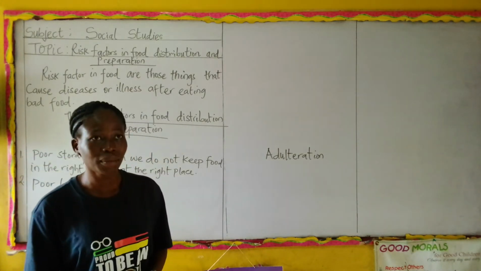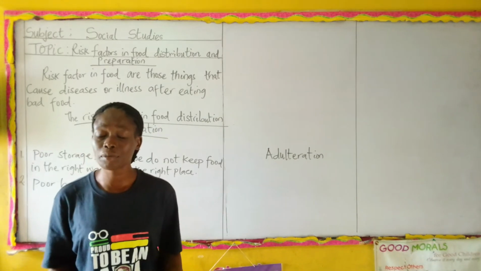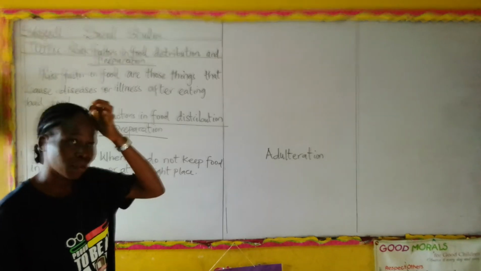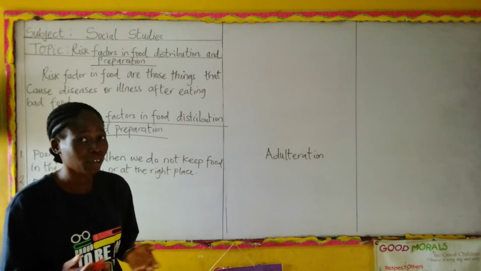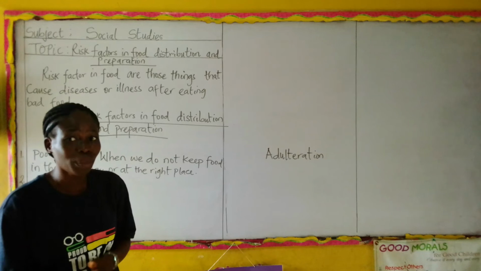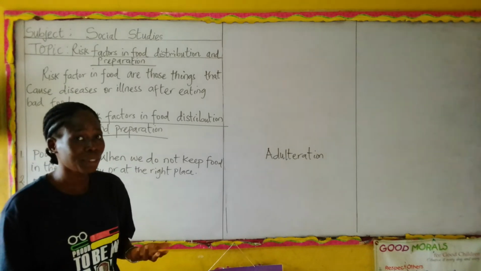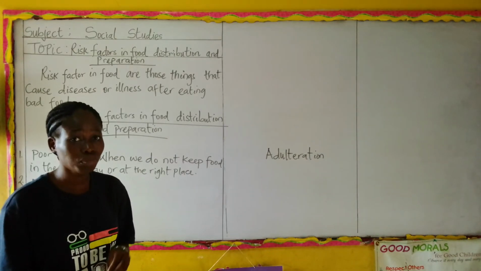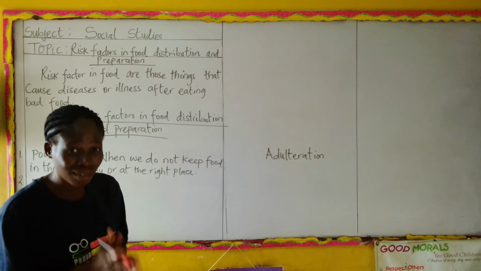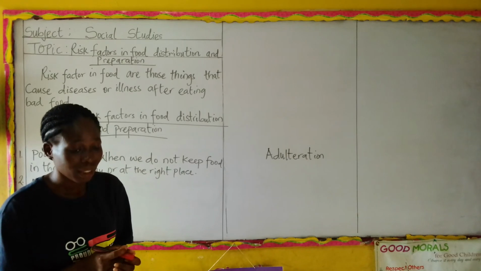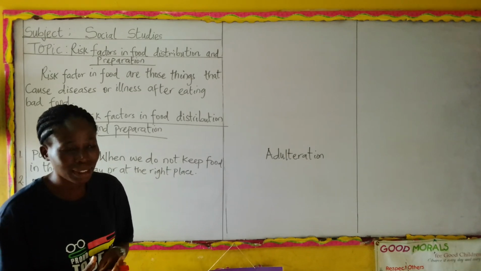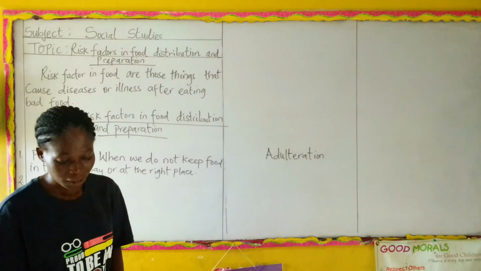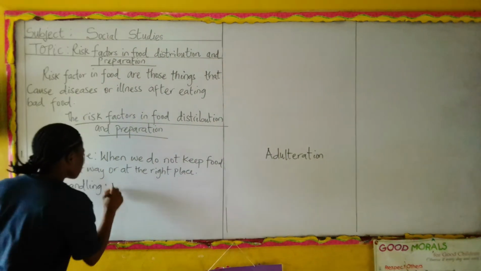With food like fruits, there is a particular way or treatment you give to a particular kind of fruit that will make it stay for a longer period. Am I communicating? Therefore, if that fruit is not preserved well, or that food is not handled well, it will not stay for the longer period it ought to stay. Do you understand? Okay, let's write this down.